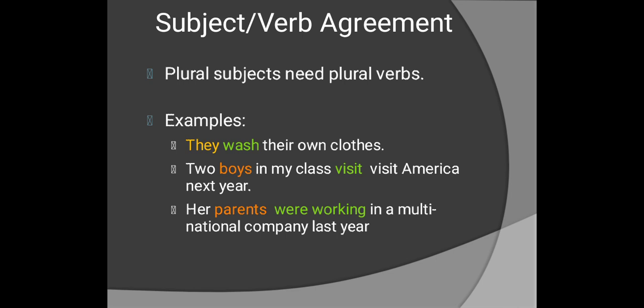They is plural, that is why they wash their own clothes. Two boys is plural, that is why two boys in my class visit America next year. In the last sentence, her parents is a plural subject. Parents were working in a multinational company last year.